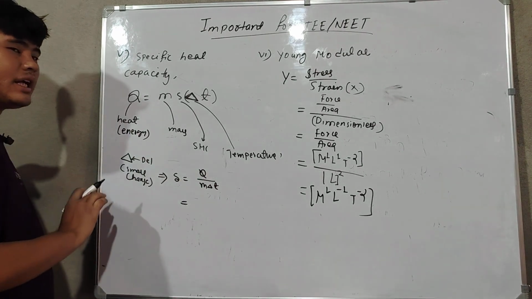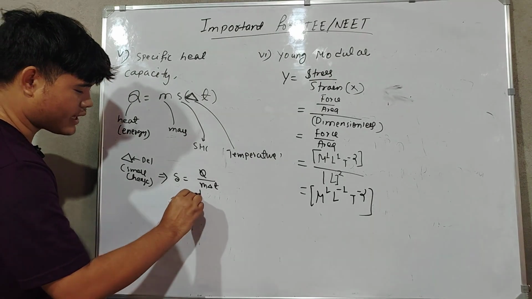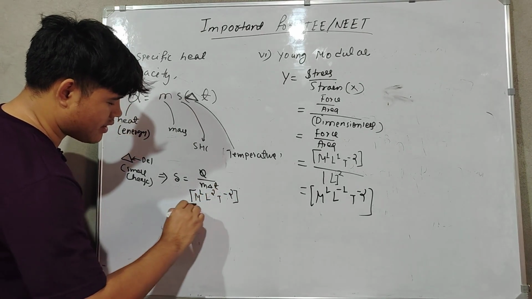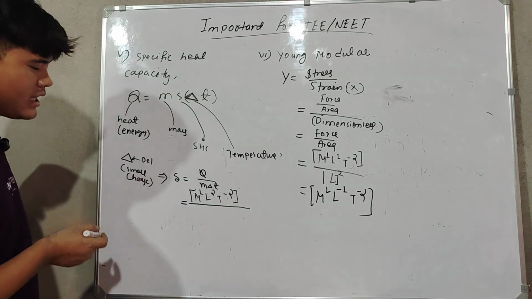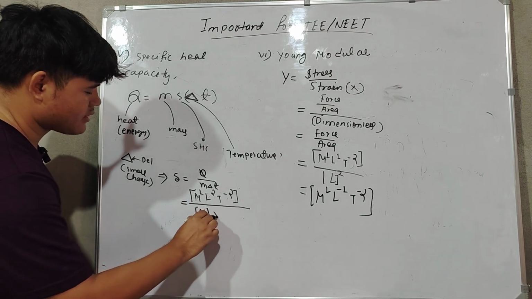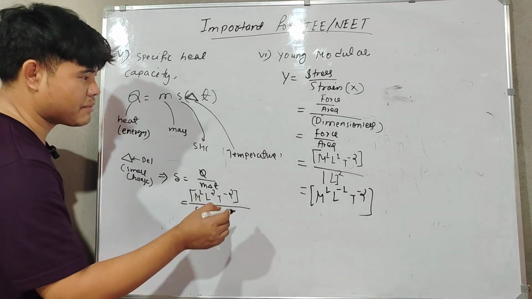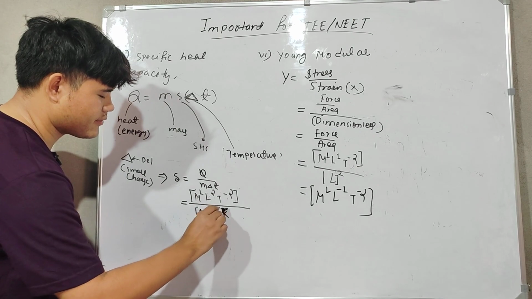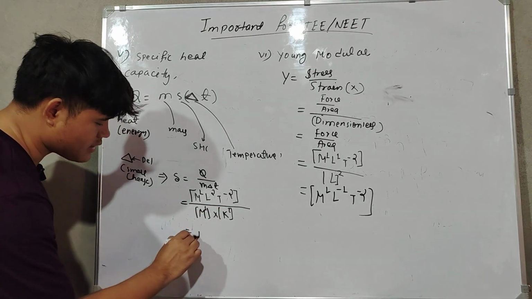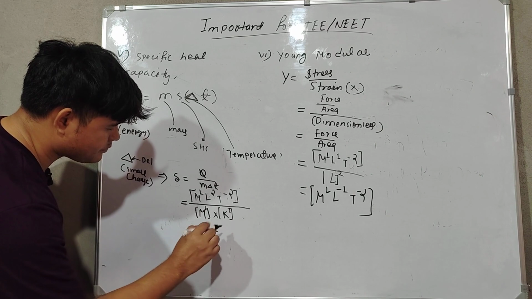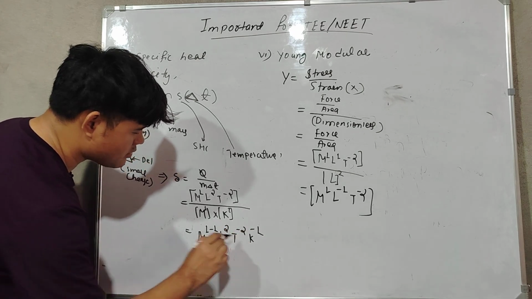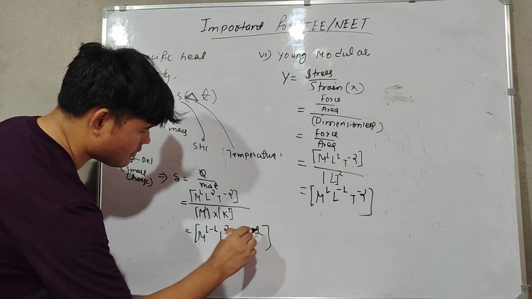Q is heat, which is energy, and I remember that already. Mass is M, and del T is temperature, measured in Kelvin. With practice it will come automatically in your mind. The M cancels out, leaving L to the power 2, T to the power minus 2, and temperature to the power minus 1, as it is.